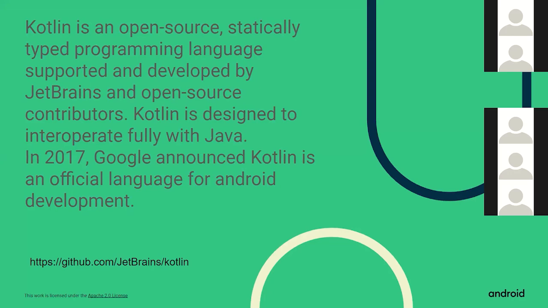That's why it is preferable to use Kotlin with Android Studio, because both are developed by the same company. So it gives you an edge over VS Code. Just for developing using Kotlin or Java, it is recommended that you use Android Studio. And Kotlin is designed to interoperate with Java.